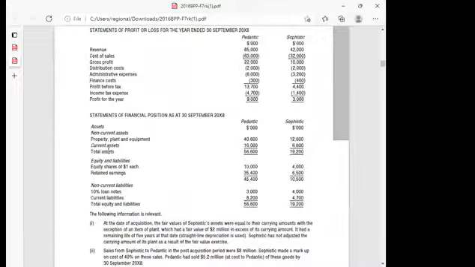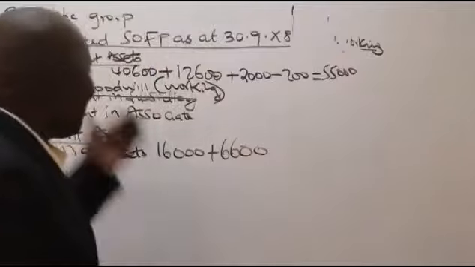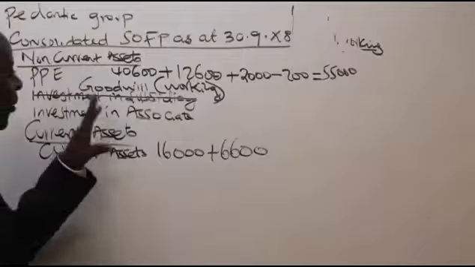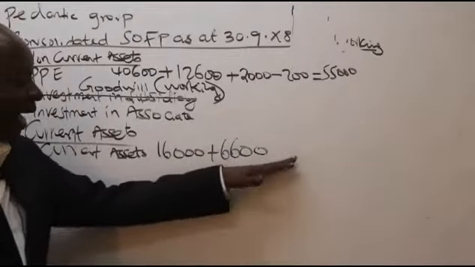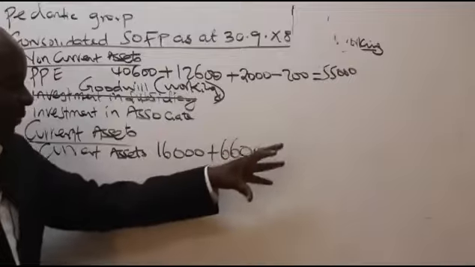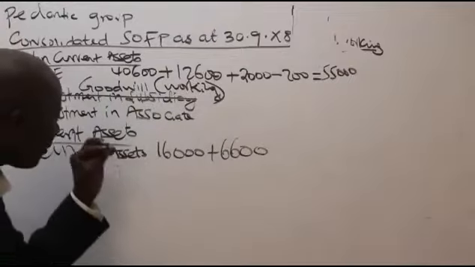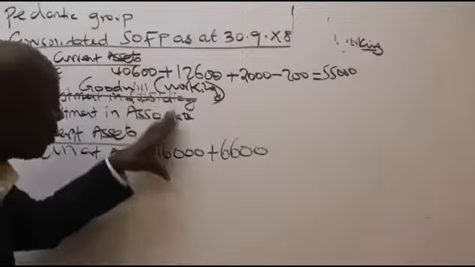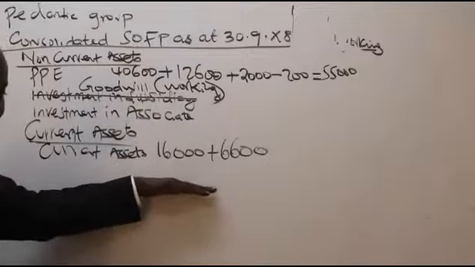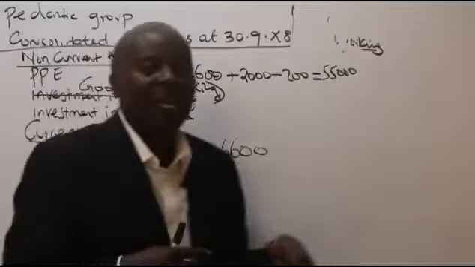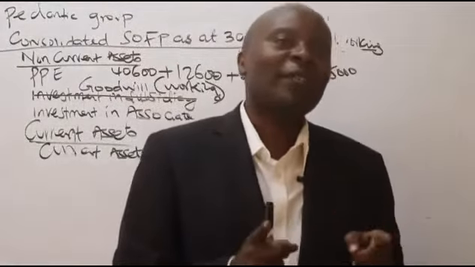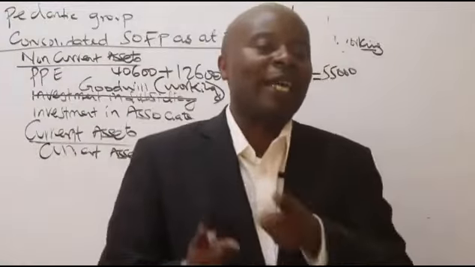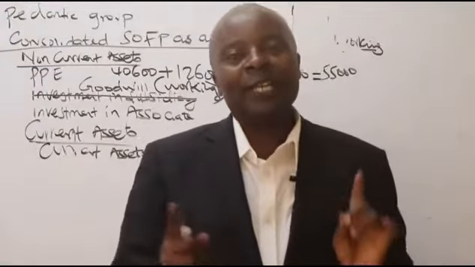Of course, now we'll be able to get total assets. Ladies and gentlemen, listen to me very well. Remember, I'm using my CPA Section 1 knowledge. So don't add this; I'll make some adjustments. After that, I will be able to get my consolidated total assets. Then as an accountant, I need to look beyond those assets and ask myself, how have these assets been financed? How do we finance our assets?